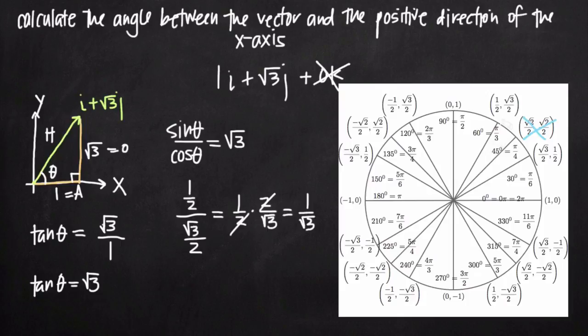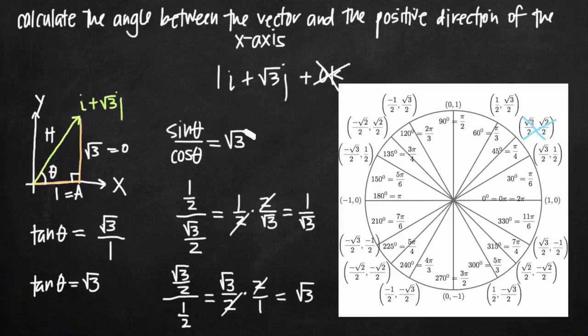What if we do this other one, pi over 3? In that case, we take the sine value, square root of 3 over 2, that's the y value, and we divide that by the cosine value, which is the x value, 1/2. When we simplify, instead of dividing by the fraction, we multiply by its reciprocal, so we flip it upside down. Instead of 1/2, we do 2 over 1. The 2's cancel, and we're just left with square root of 3 over 1, or root 3. Perfect. That's what we had originally here.